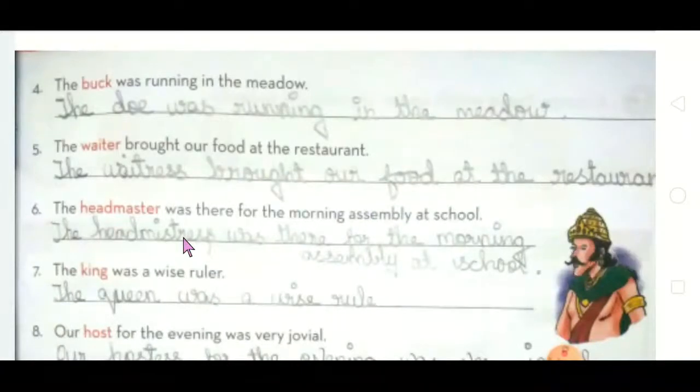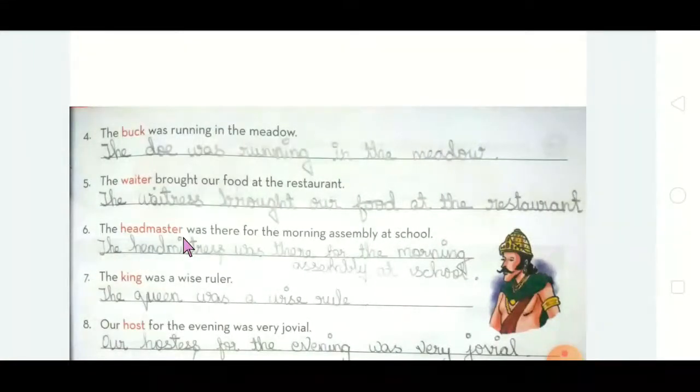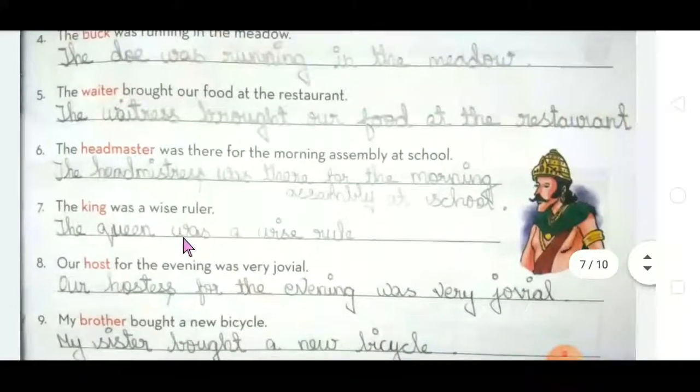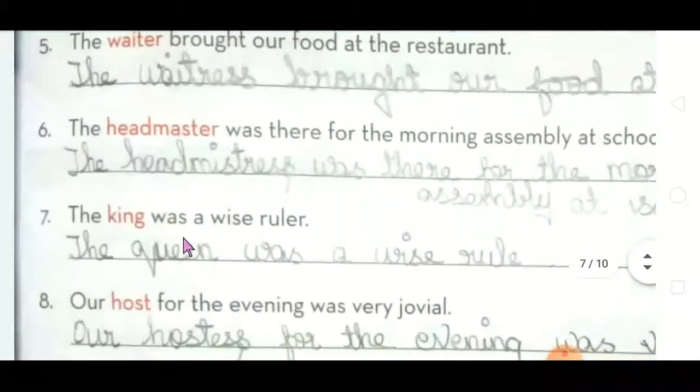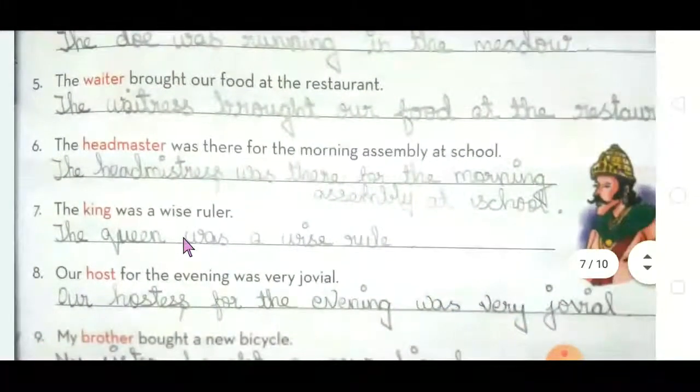Fifth one. The waiter brought our food at the restaurant. Waitress. Okay. So the feminine is waitress. The waitress brought our food at the restaurant. Got it? Sixth one. The headmaster was there for the morning assembly at school. See the highlighted word? Headmistress. Okay? The headmistress was there for the morning assembly at school.